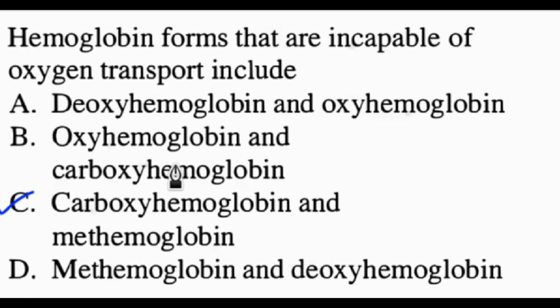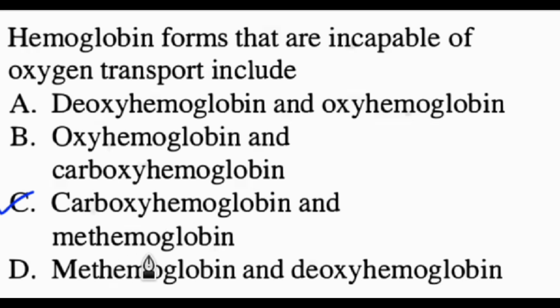Oxyhemoglobin, bound to oxygen, and deoxyhemoglobin, not bound to oxygen, are the two normal functional forms. The dysfunctional forms are carboxyhemoglobin, which is hemoglobin that is irreversibly bound to carbon monoxide. It cannot bind oxygen.